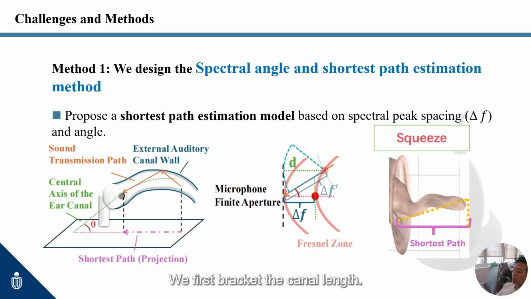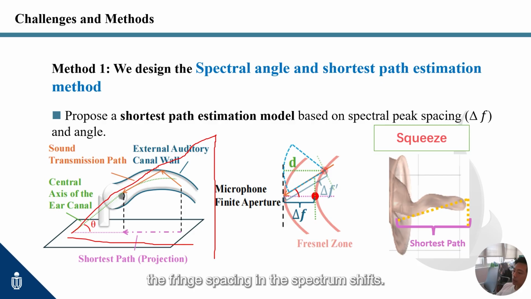We first bracket the canal length. The upper side is easy. Multipath reveals the longest route. The hard part is the lower side. We turn the mic's finite aperture into an angle cue. In the near field, it acts like a spatial filter. When the incidence angle changes, the fringe spacing in the spectrum shifts. We read that shift, recover the angle, and get the canal axis projection.